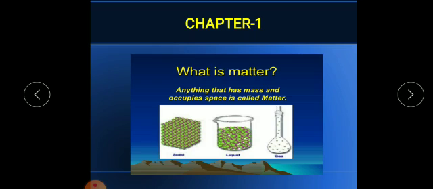Okay, so what is matter? As you know, children, everything around us, every stuff that is around us is made up of matter. So by definition, matter is anything or any substance that has mass and occupies a space. Okay, there are three states of matter: solid, liquid and gas.